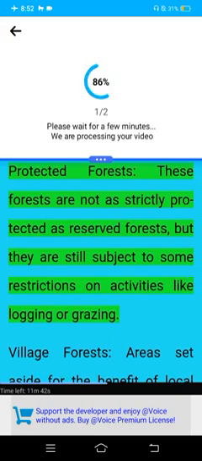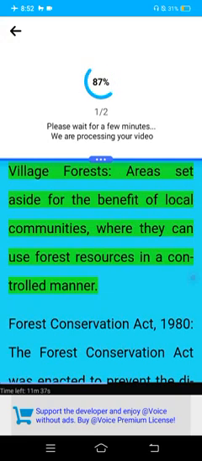Protected forests. These forests are not as strictly protected as reserved forests, but they are still subject to some restrictions on activities like logging or grazing. Village forests. Areas set aside for the benefit of local communities, where they can use forest resources in a controlled manner.